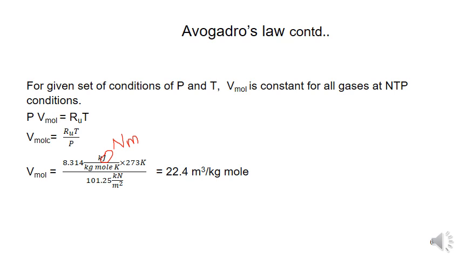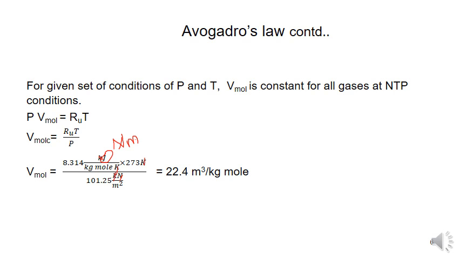So this Kelvin gets cancelled. This kilo and this Newton get cancelled. The remaining units: the meter square is in the denominator, and the Newton also cancels, so 1 meter is there. Meter square into meter is a meter cube. In the denominator it is only kg mole. So 22.4 meter cube per kg mole.